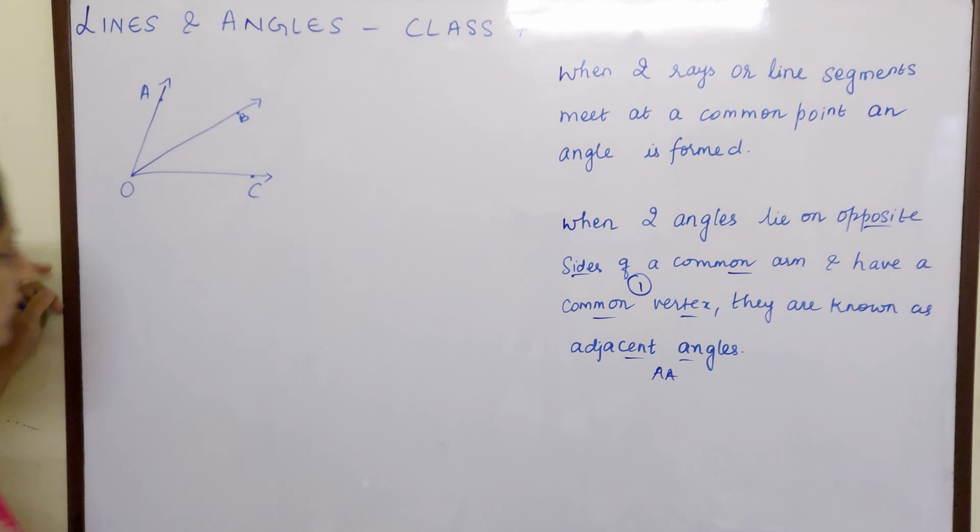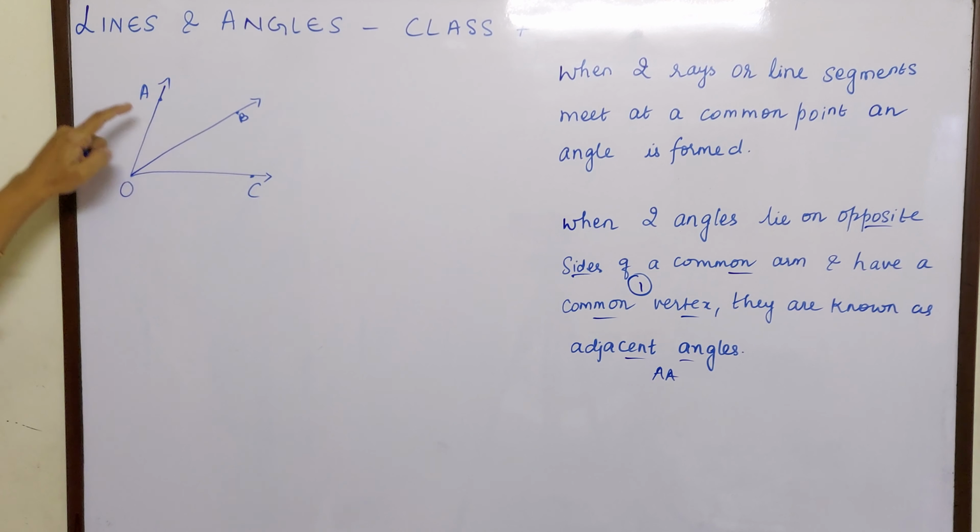First condition, common vertex. Yes, both these angles, that is AOB and BOC, are adjacent. I will prove how it is. Just write down: angle AOB and angle BOC are adjacent angles. I will show how it is. Now if you see AOB, this one, and BOC, this one, they both have a common vertex. So the first condition is fulfilled.